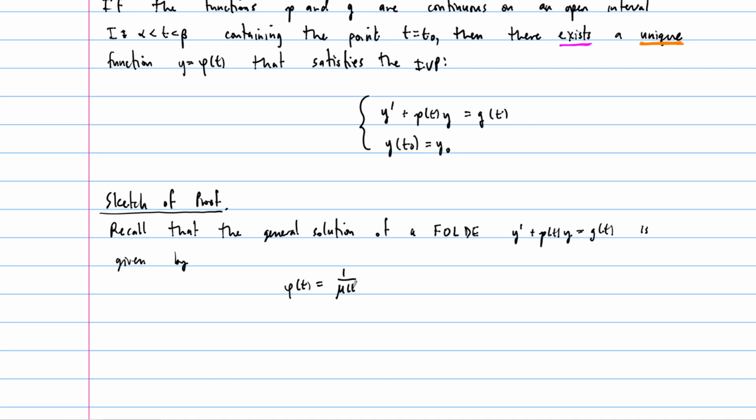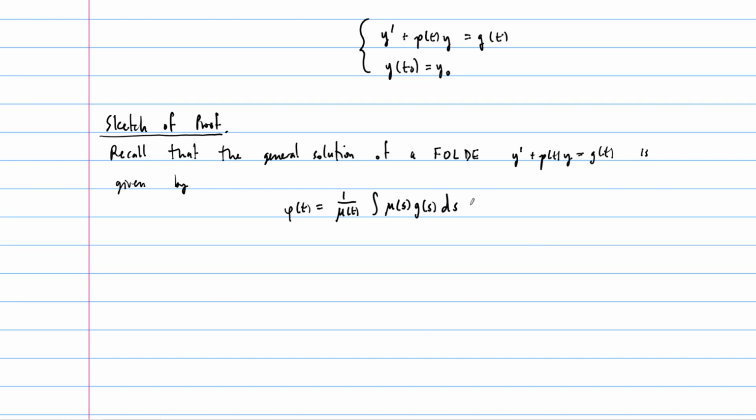It was 1 over mu of t, integral from something to, so I'm going to leave this blank for a moment, but integral of mu itself of s times g of s ds, all right? And then there's usually plus c, and we could write this all like this. The 1 over mu can get distributed here.